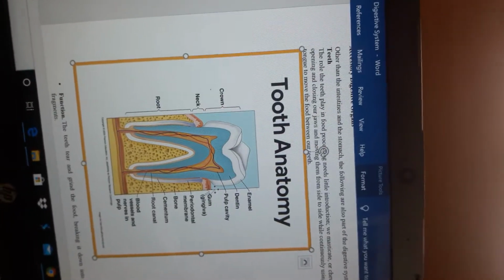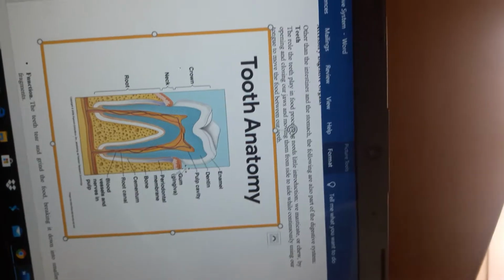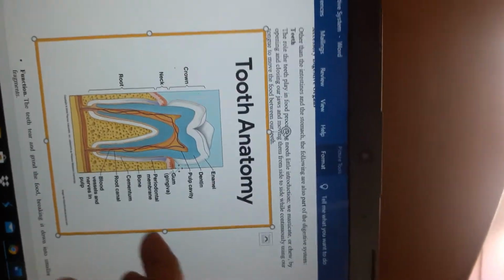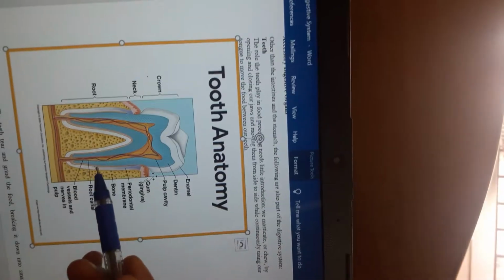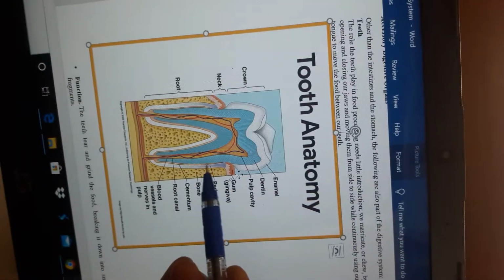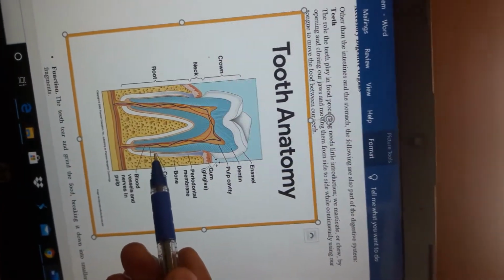And next, coming to the root part. Actually the outer surface of the root is covered by a substance called cementum. See here, the thin yellow color thing. This we are calling cementum. Why?